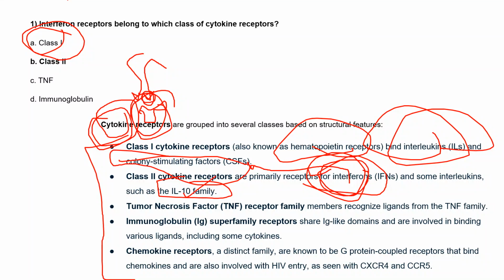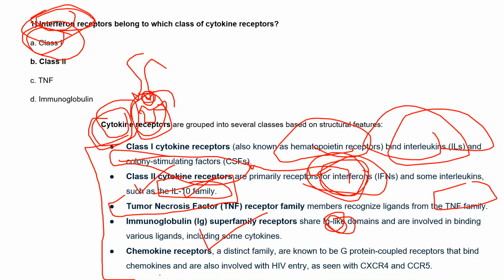And in the question they asked which class of cytokine receptors interferon belongs to. So here we can see that it belongs to the class 2 cytokine receptors. Next is tumor necrosis factors. As the name suggests, TNF receptors recognize ligands from the TNF family. Then immunoglobulin superfamily receptors share immunoglobulin-like domains, that is antibody-like domains, and are involved in binding various ligands, including some cytokines.